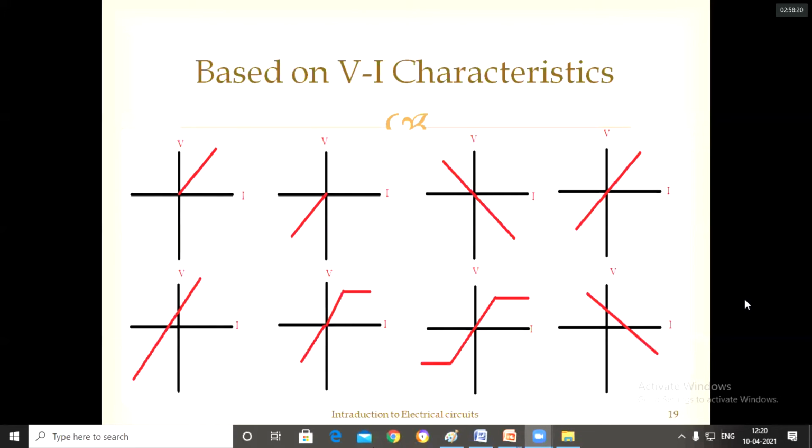The curve should pass through the horizon. Passes through the horizon. Okay, it is passing through the horizon. It is not passing, it is touching the horizon.